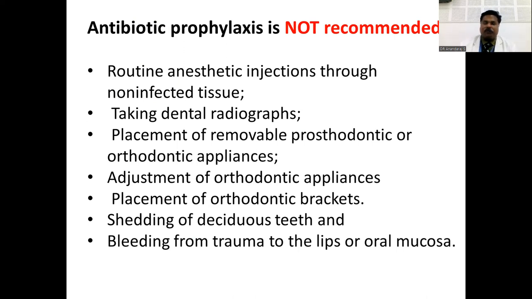But on the other side, if you're placing an orthodontic band and that band goes subgingivally, and if there is bleeding from the gingiva, you need to give antibiotic prophylaxis. But if you are placing or replacing a bracket, you don't require antibiotic prophylaxis. Shedding of deciduous teeth, again, you don't require it. Bleeding from the oral cavity because of trauma, again, you don't require it. So the condition where you need to give antibiotic prophylaxis is bleeding from the gingival tissue. Other conditions, you don't require antibiotic prophylaxis.